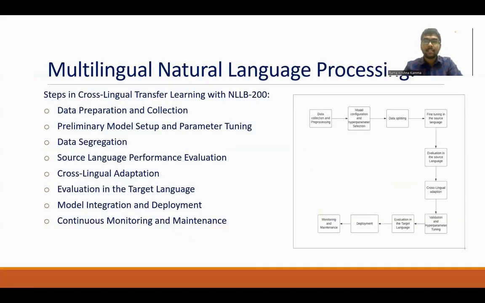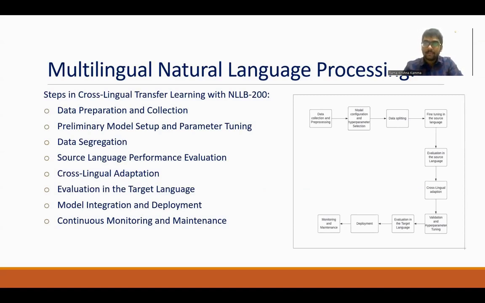Coming to multilingual language processing, in the image we first collect the data from various sources, the source and target languages. We assemble and gather the data. In the model configuration, the model is the NLLB-200 model, and we arrange that model and perform some operations so that the data collected from the previous stage is taken by that model.